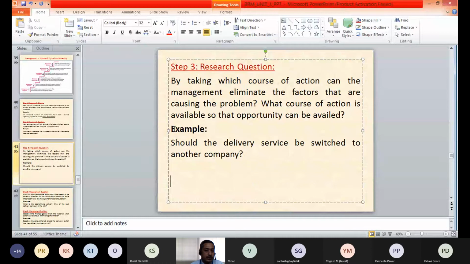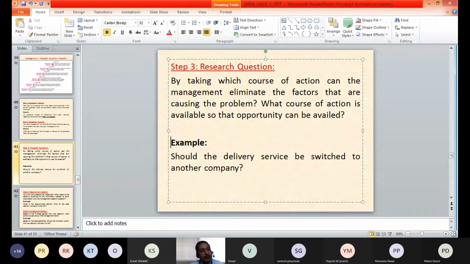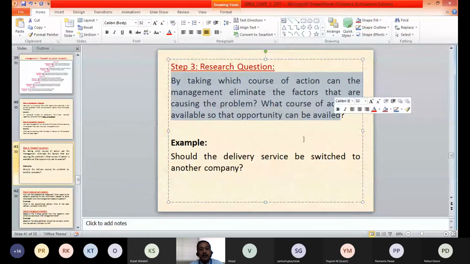To conduct research based on the management question, we need to convert it into a proper research question on which the further research can be conducted. By taking which course of action can the management eliminate the factors that are causing the problem, or what courses of action are available so that the opportunity can be availed?